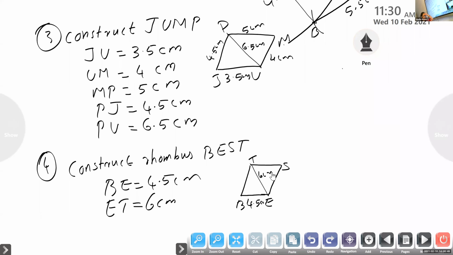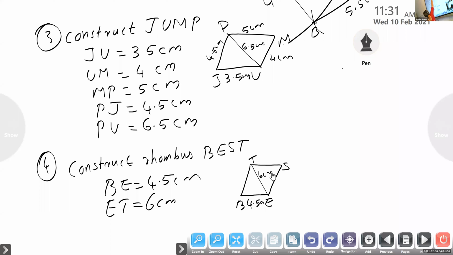No other sides are given. Why? All sides of a rhombus are equal. Very good. So all the other sides are equal, so this is also homework. No need to give all other sides. Since it is a rhombus, you can draw the same 4.5 for all other sides. Clear? Yes. Okay.